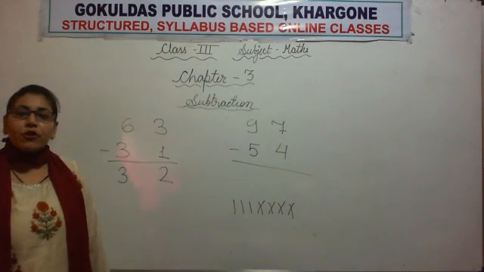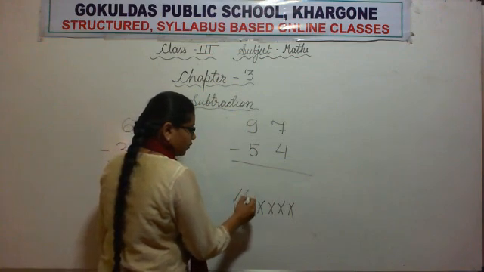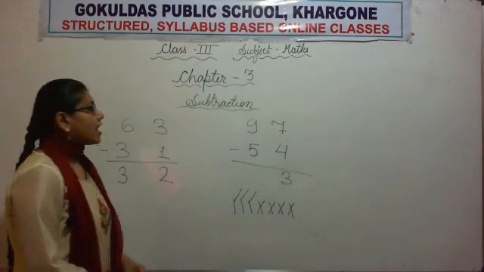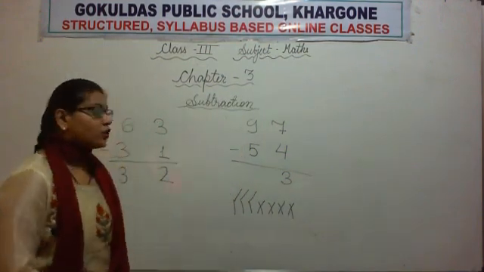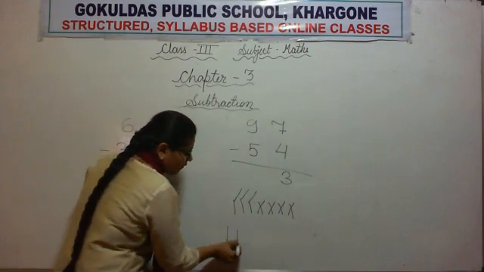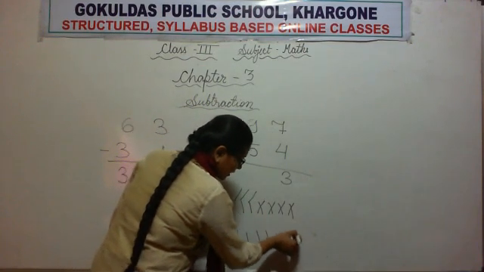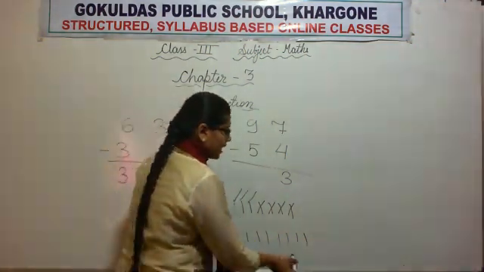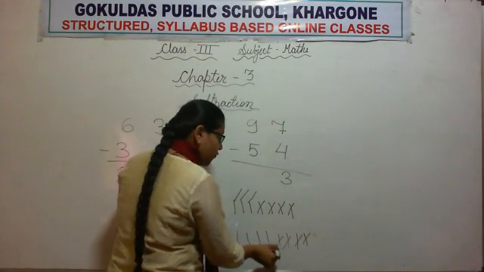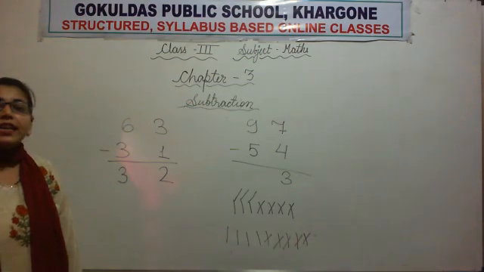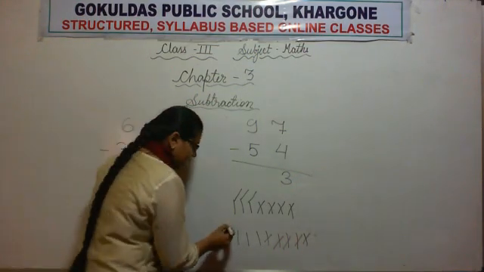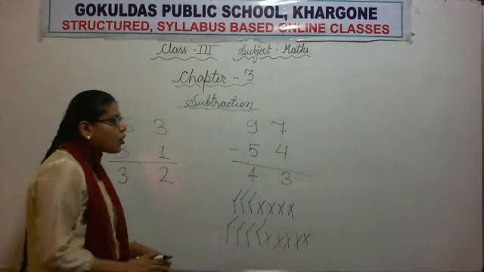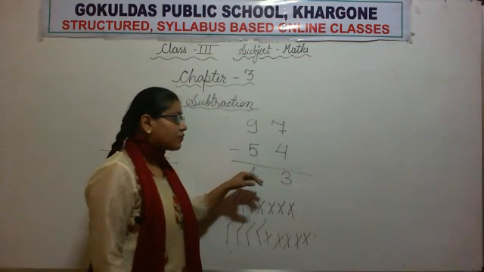Now we will count the number of sticks left. 1, 2, 3. 3 sticks are left. So we will write the number 3. Okay. Now it's the tens column's turn. So 9 minus 5. First of all we will draw 9 sticks. Minus 5 means we will cancel out 5 sticks. Let's cancel 1, 2, 3, 4 and 5. Now we will count the remaining sticks. 1, 2, 3, 4. So we will write the number 4. So our last difference is 43.